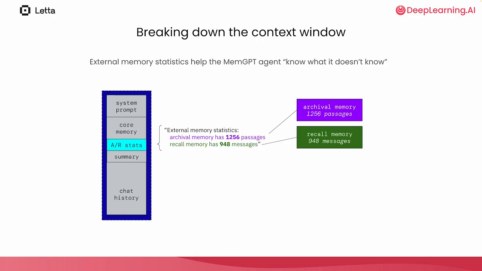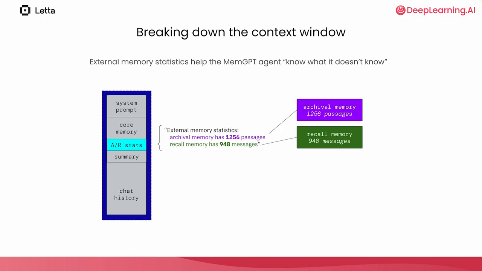Because archival memory and recall memory are in external storage, the agent actually can't see the contents of them unless it explicitly uses one of the search tools to get the information. This poses a problem. If the valuable information is stored inside of external storage, but all the external storage is outside of the context window, how does the agent know where to look in the first place? This is where the external memory statistics come in.